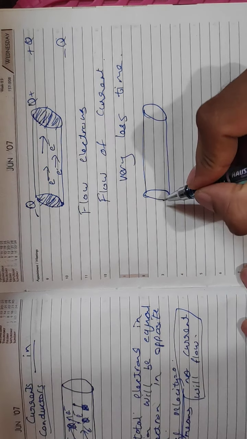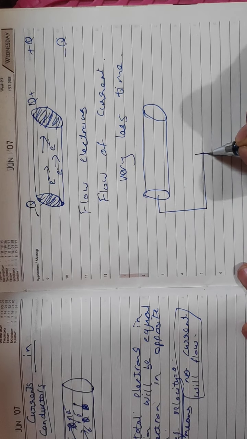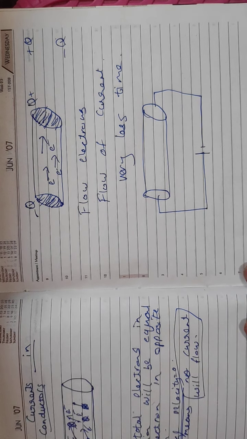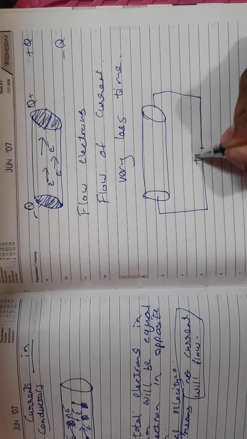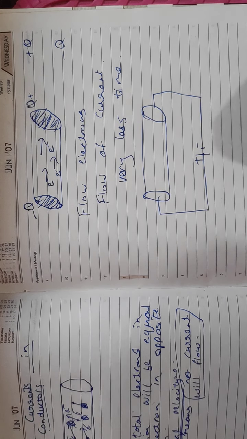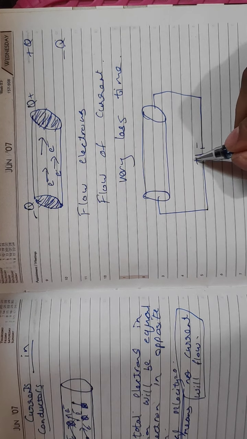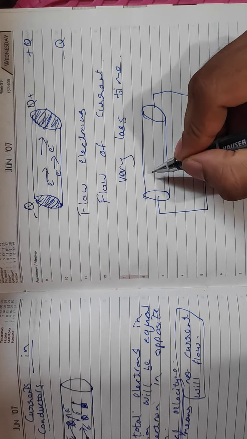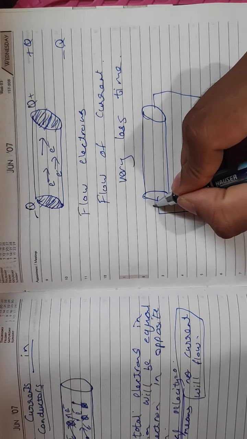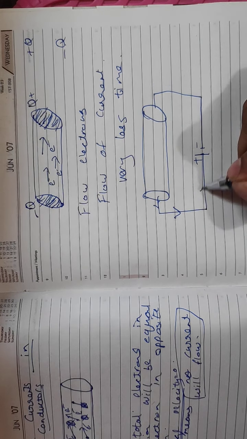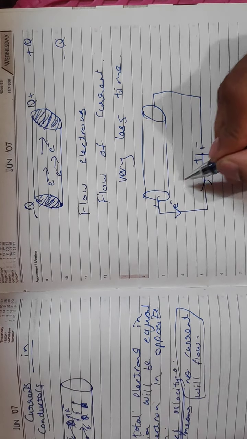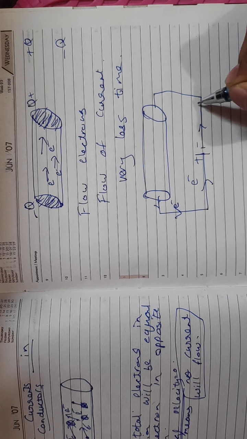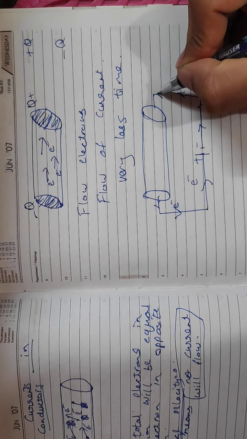We'll connect this system to a battery. This will be the positive terminal, this will be the negative terminal. As this is the positive terminal, it will attract the negative charges, so electrons inside the cylinder will start moving in this direction. And here it is negative, so it will repel them, so electrons will again go inside.